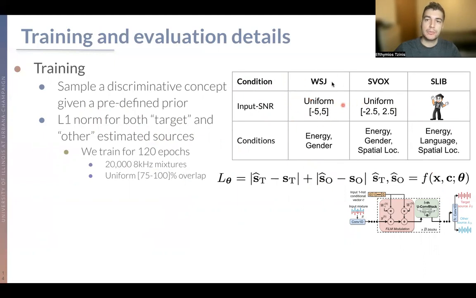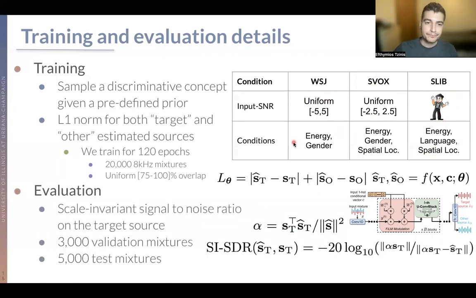So as we see here, WSJ has a slightly different input SNR distribution, and spatial VoxForge and spatial LibriSpeech, based on which one of the two datasets is matched with, follow exactly the same distribution. And now, in order to evaluate, we always use scale-invariant signal-to-distortion ratio on the target source, which is actually the task.